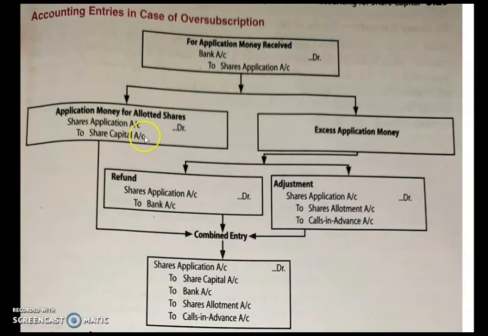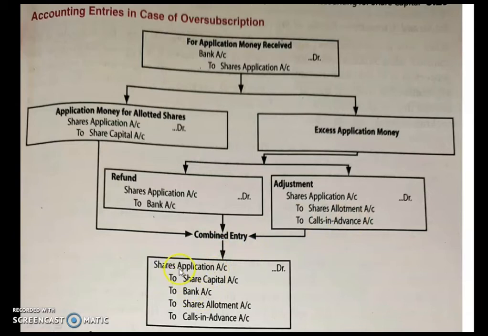So this is the allotment entry, and sometimes you will have to reject some of the share applications, and we have to refund them the cash. So the journal entry will be share application account debited to cash account. We are refunding the cash, so cash is moving out of the business. Then if adjustments are there, you have to move with this entry.